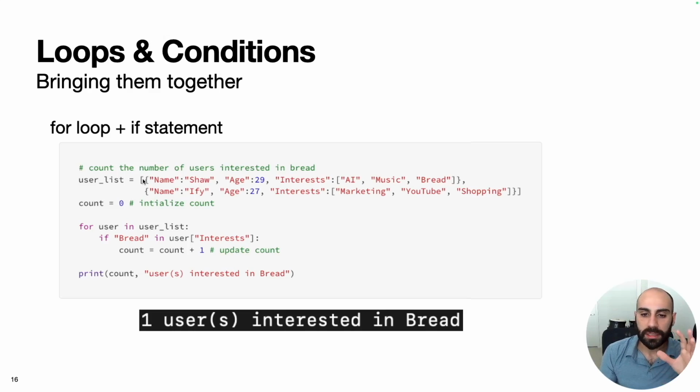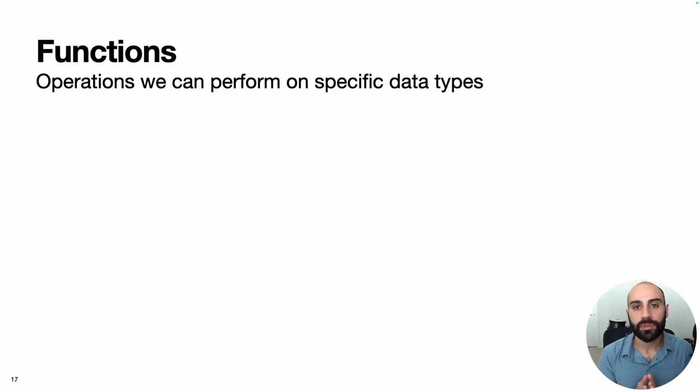We've talked about lists, strings, integers, dictionaries. We've talked about for loops. We've talked about if-else statements. We've talked about printing values. And just with these basic building blocks, we're able to create this more sophisticated program that counts the number of users interested in bread. Next, let's talk about functions.